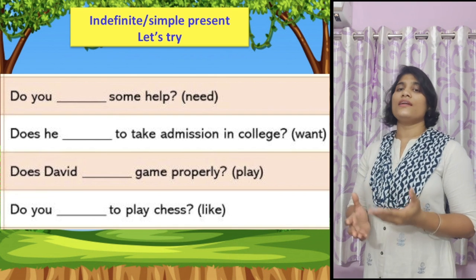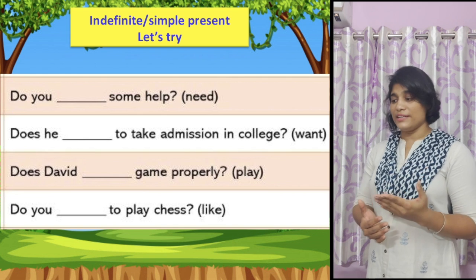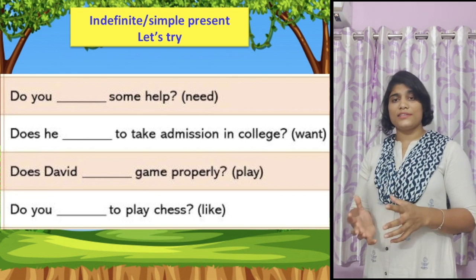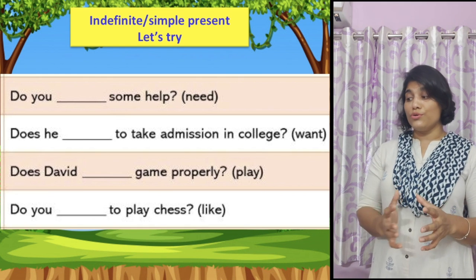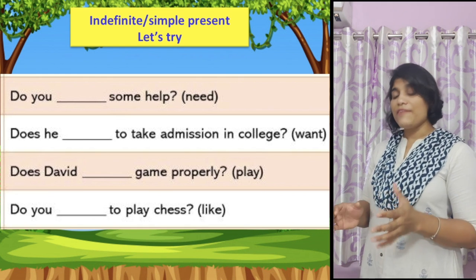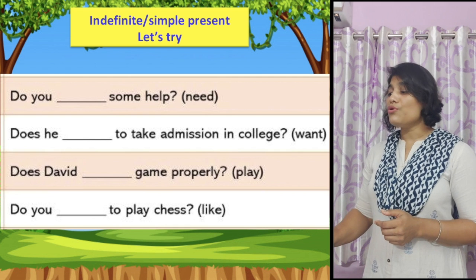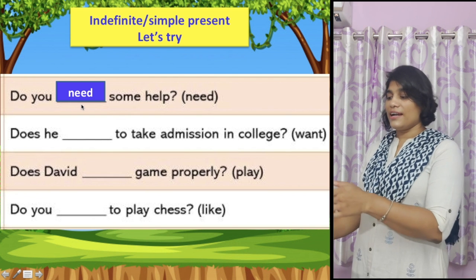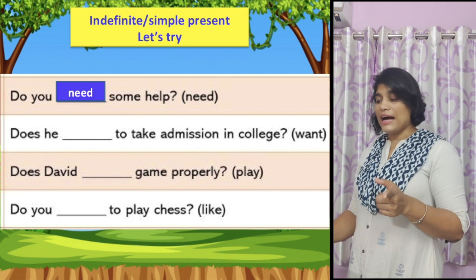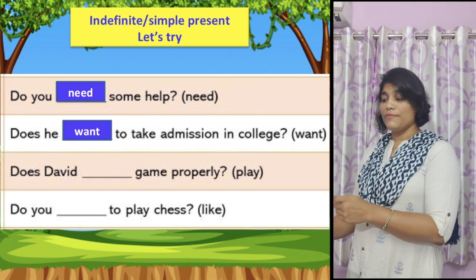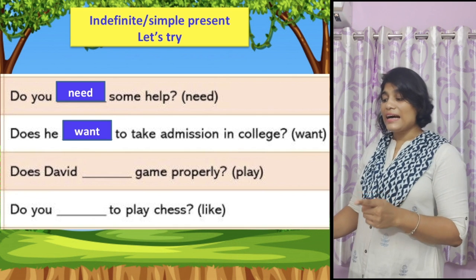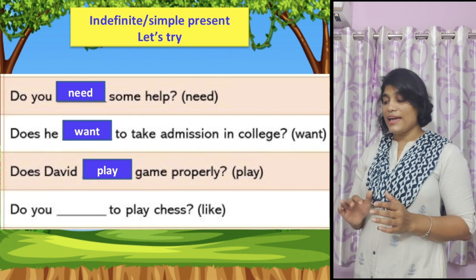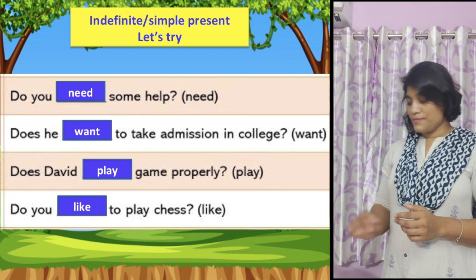As you know, when you are making questions, in the case of second person singular and plural and third person plural, you have to use do. And first person also. So, do you, then the base form, need. After that, he, so definitely does, and the verb is want. And does David play games properly? Do you like to play chess?